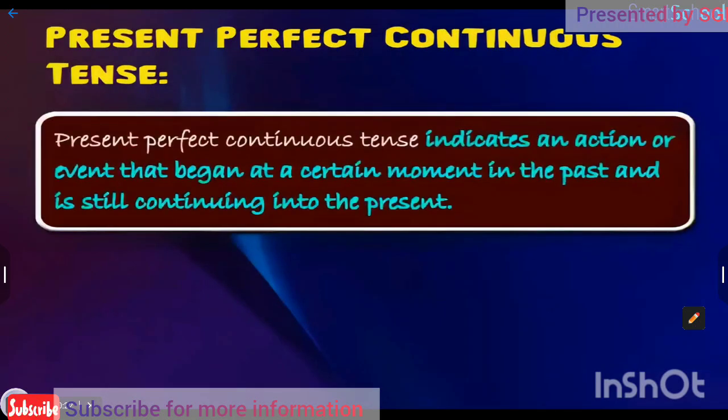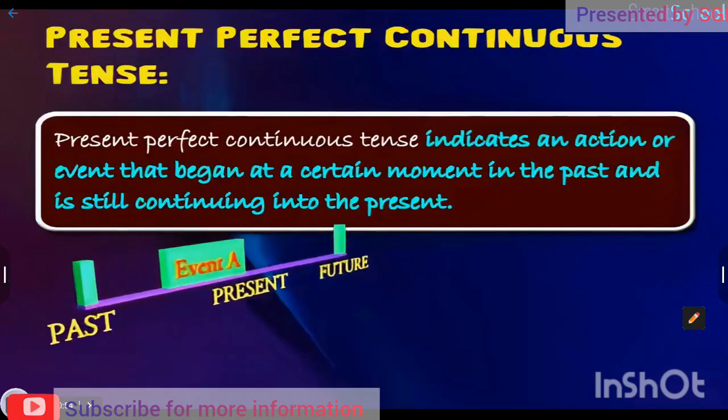By definition, tense that indicates an action or event that begins at a certain moment in the past and is still continuing into the present is called present perfect continuous tense. So, tense that is used to indicate an action or event that started at a certain point of time in the past and is still going on in the present is called present perfect continuous tense.